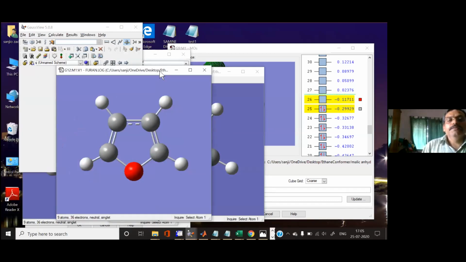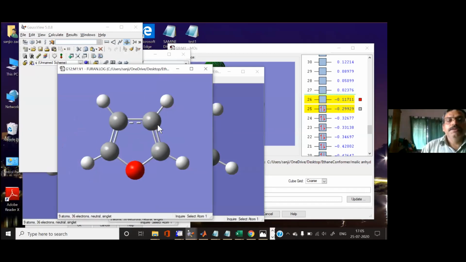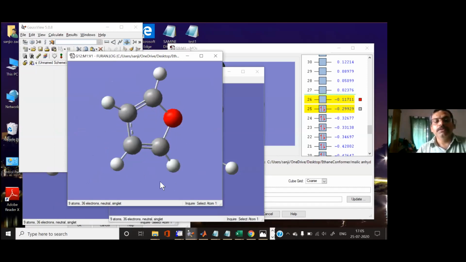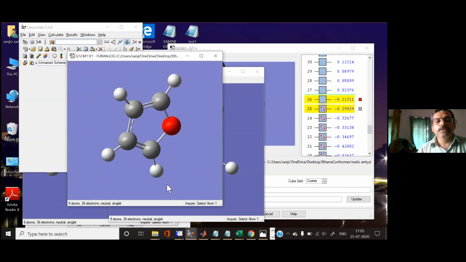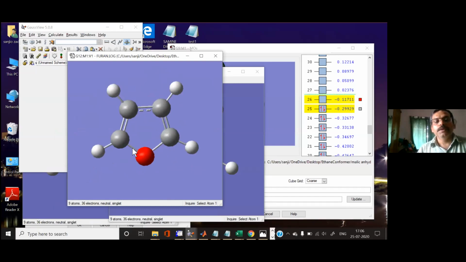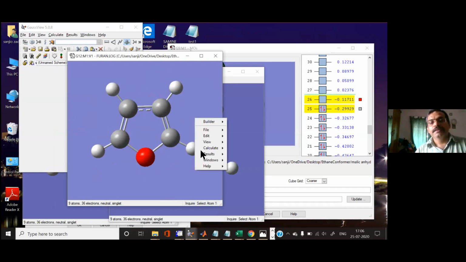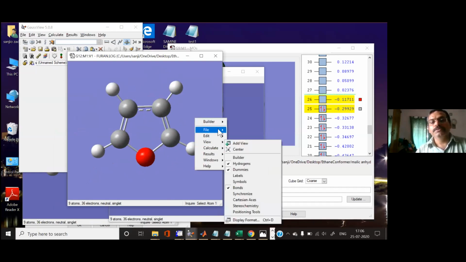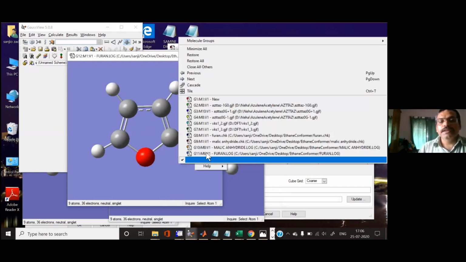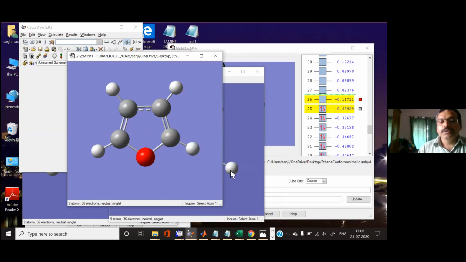Now when you see this molecule, you can put the orientation whatever you like, like the butadiene we have drawn, or a vertical orientation. Keep that orientation, and then right click.